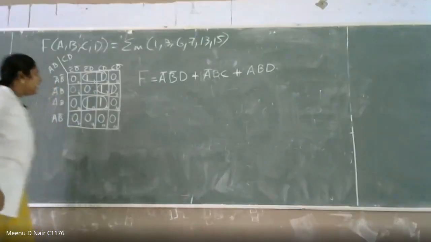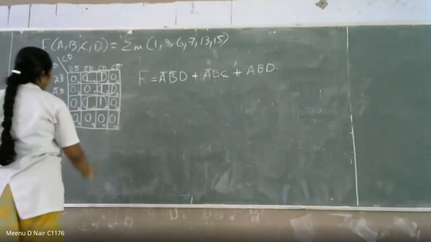Okay guys, shall we proceed? It's a minimization of K-map. Just check whether that answer is right. Shall we proceed? There are answers coming in. Okay, thank you.